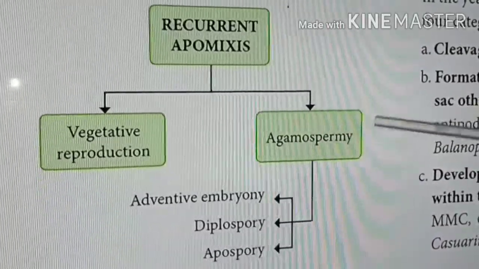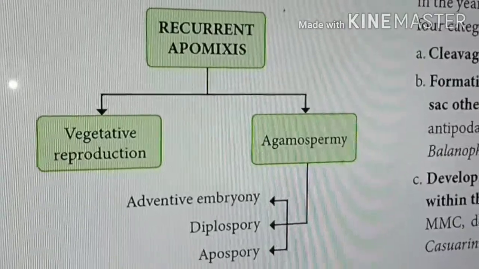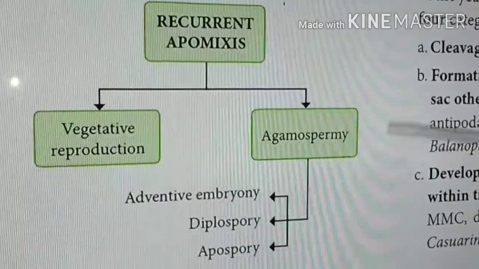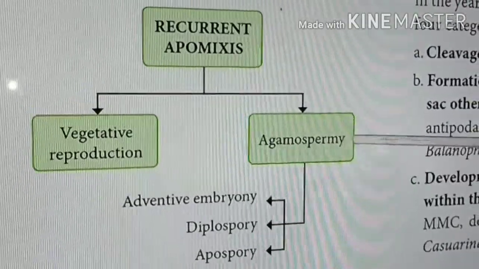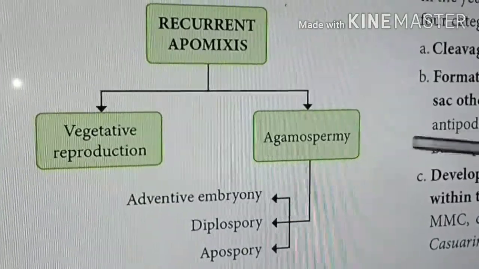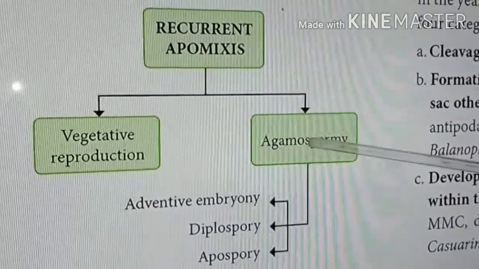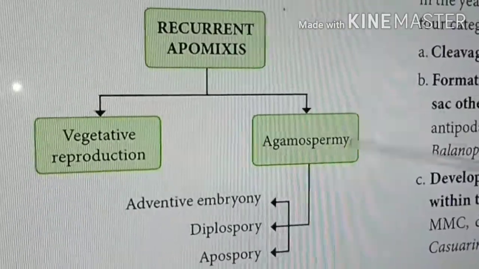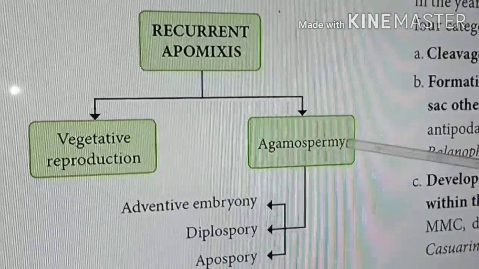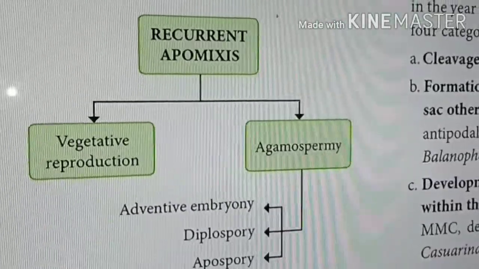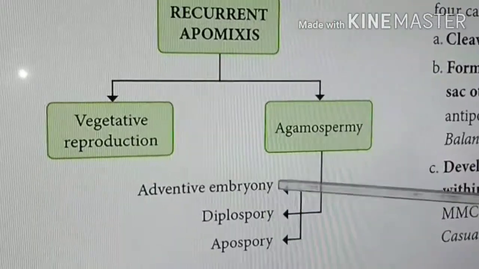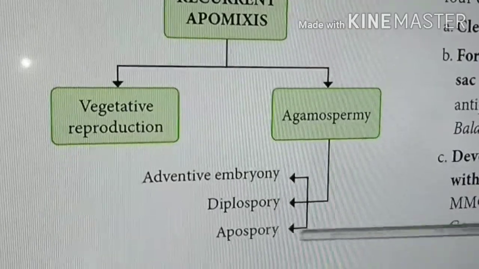Agamospermy is a reproductive process which does not involve any meiosis as well as the fusion of male and female gametes to form a zygote. So there are 2 important processes that should not be involved in agamospermy. It is a reproduction process which does not involve meiotic cell division, and second, there is no fusion of male and female gametes to form a zygote. It is further divided into 3 different types, namely adventive embryony, diplospory, and apospory.